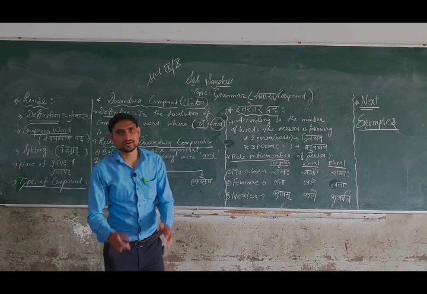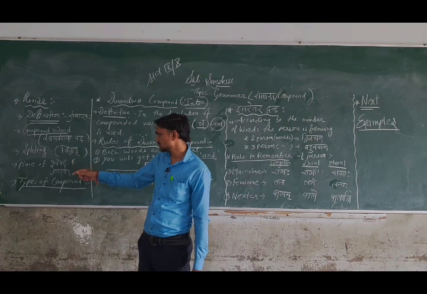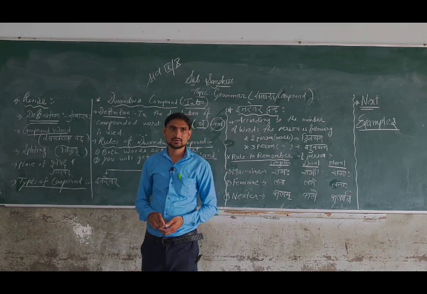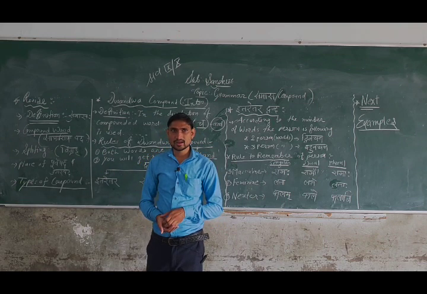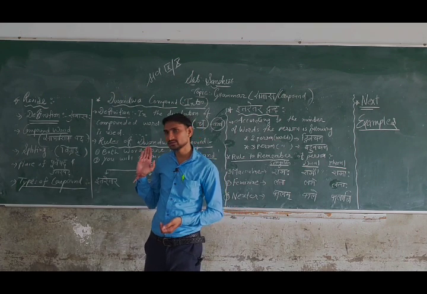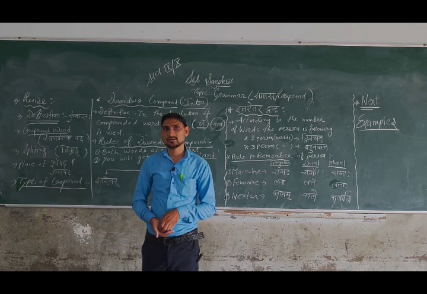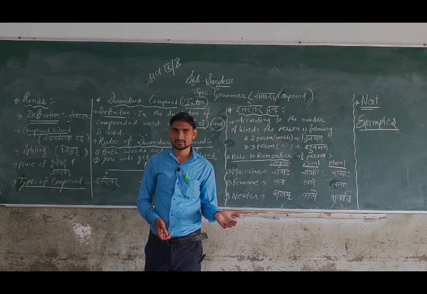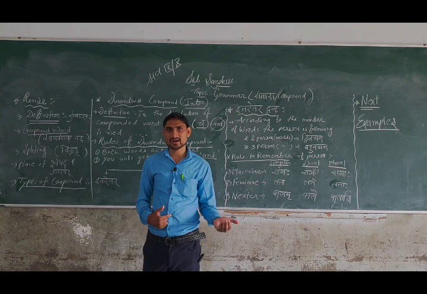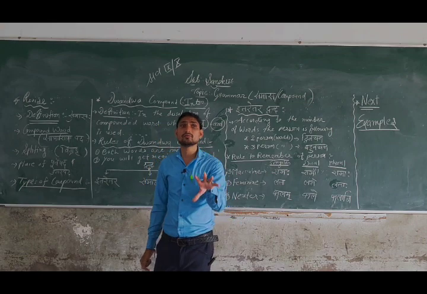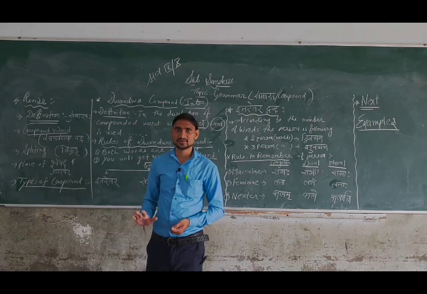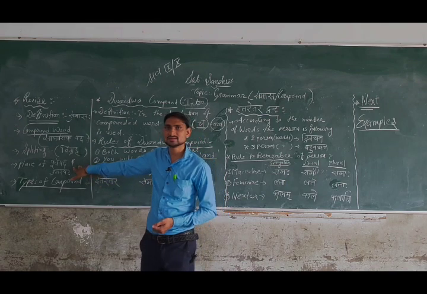And then, students, we learnt the place of Purvapad and Uttarpad. Students, Purvapad you will see on the left side and Uttarpad on the right side. So remember, Purvapad means left and Uttarpad means right side. I will not use these words, left side and right side; I will use only the words. Students, here this word is Purvapad and this word is Uttarpad. So remember this thing.